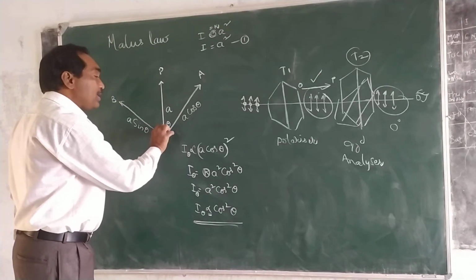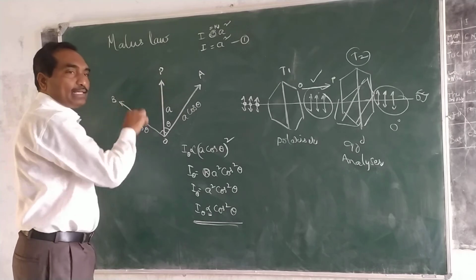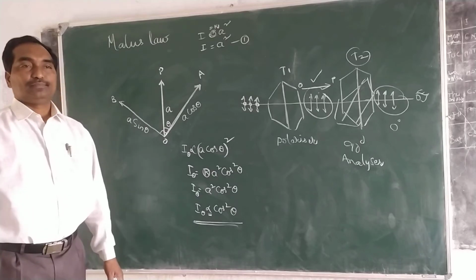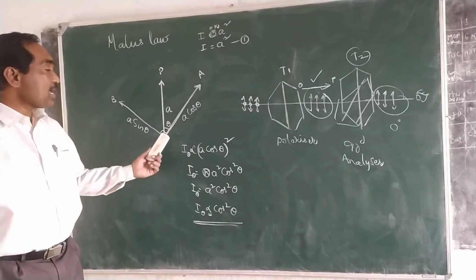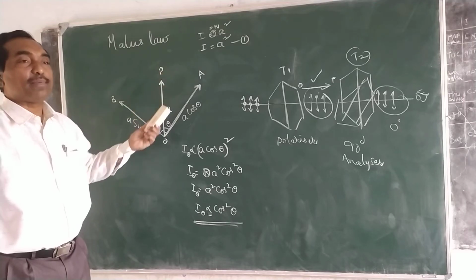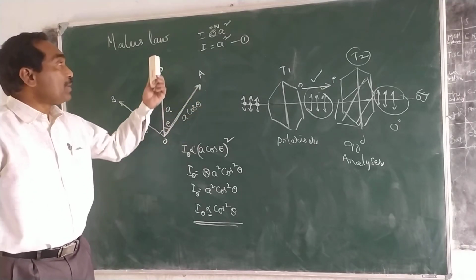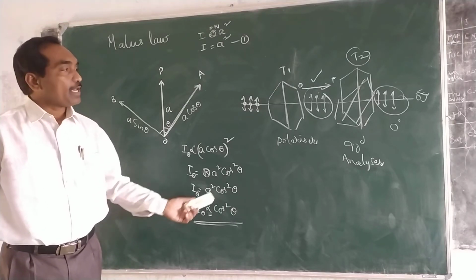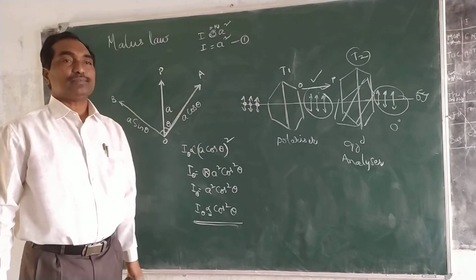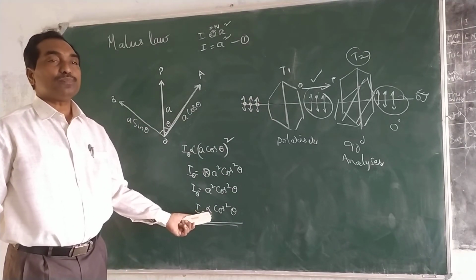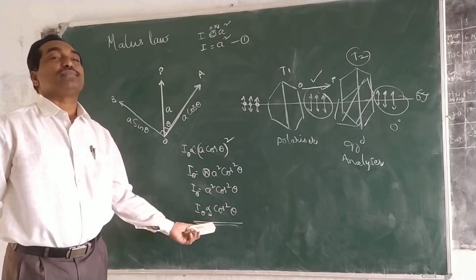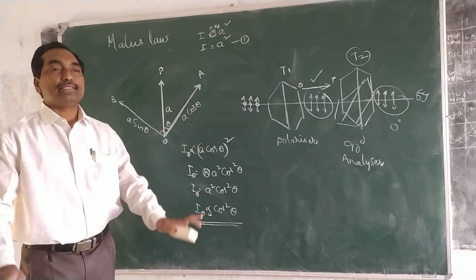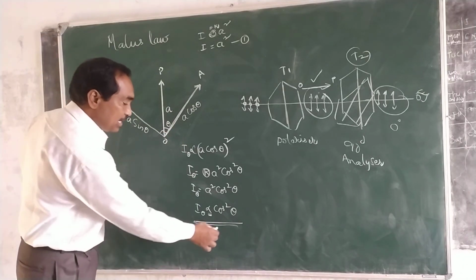Angle between the plane of polarizer and plane of analyzer. Am I right? Theta is the angle between the plane of polarizer and the plane of analyzer. So the Malus law states that the intensity of polarized light emerging from the analyzer is directly proportional to the square of the cosine of the angle between the plane of polarizer and plane of analyzer. This is about the Malus law. This is a very, very important concept.